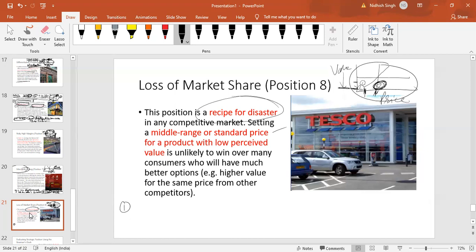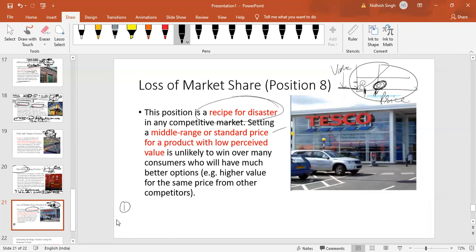So keep that one hot, because in the next class we are going to talk about the Ansoff matrix, and for that it is a perfect example, because in that model we'll talk about product and service expansion, diversification, expansion of the market and product line, etc. So there it will be a good practical example as well. Even Reliance can also be a good example for the Ansoff matrix. What do you think? Yeah, indeed.